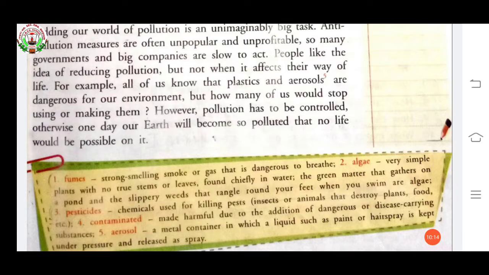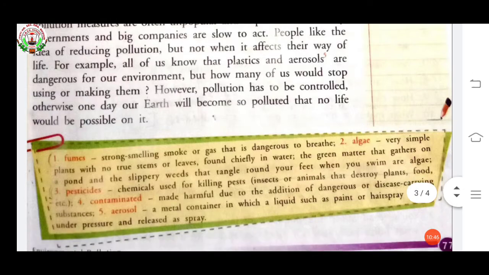These acids eat away stones and bricks. If stones and bricks are eaten by this chemical, then what happens? This damages buildings, our houses, because of these harmful acids. The chemical in the air mixes with moisture and makes acid, and when stone and bricks are eaten by this acid, our buildings will be damaged.